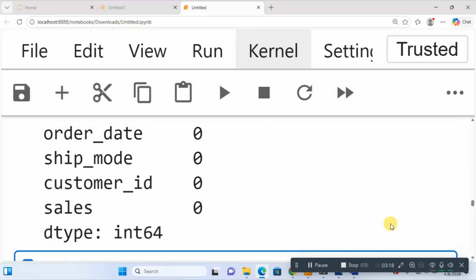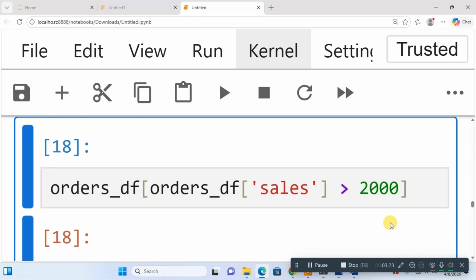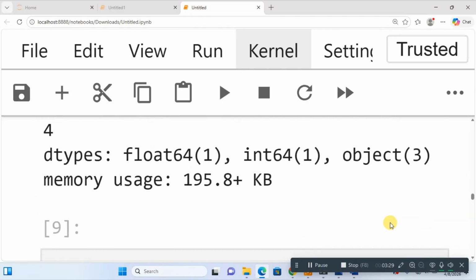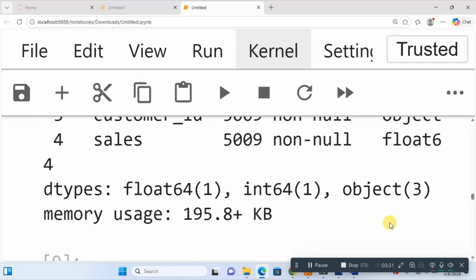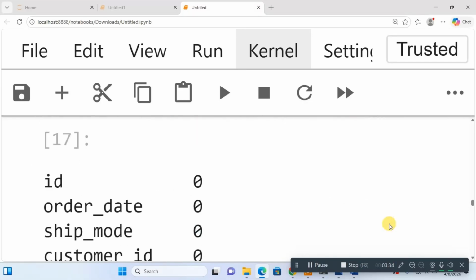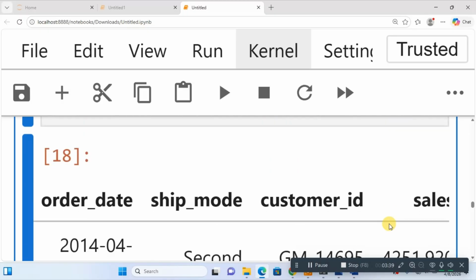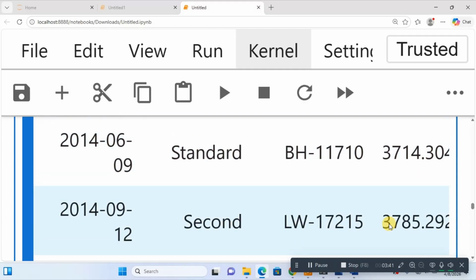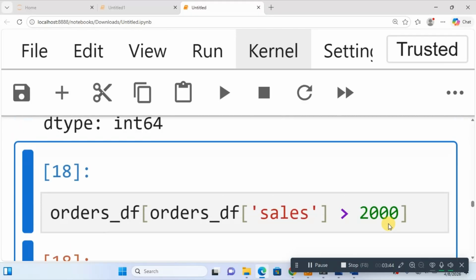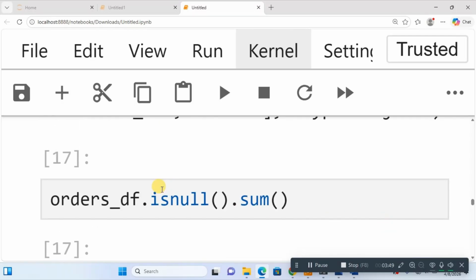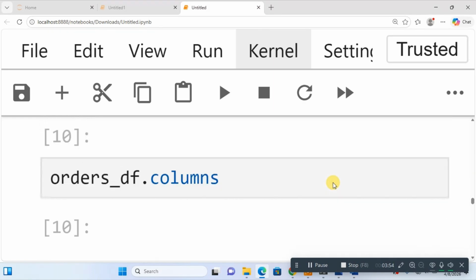So data frame is very easy. It's not something that you should be scared of when you are working with pandas. Why? Because majorly it measures on rows and columns. Once you're used to all this code and this code formats, you'll be able to work on anything whatsoever. So I want you to go over the video again, work with the data set. If you pick another data set, use the name of the data set here where we have order_df, and practice.